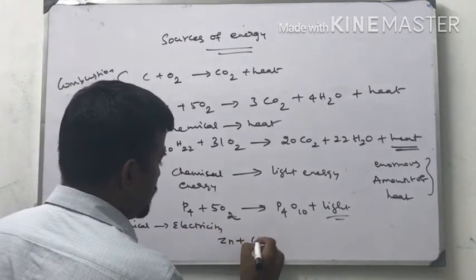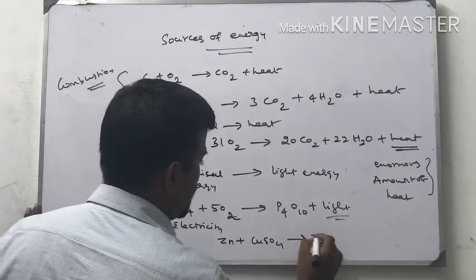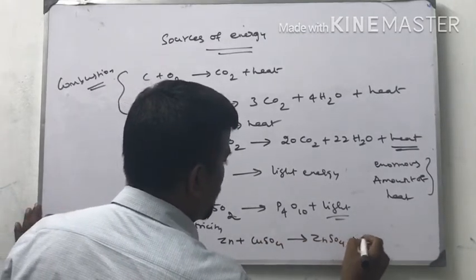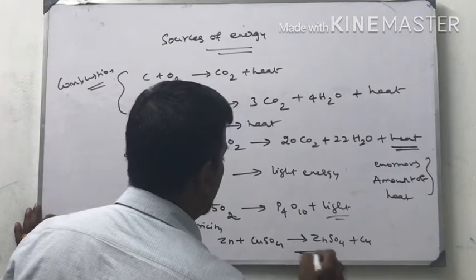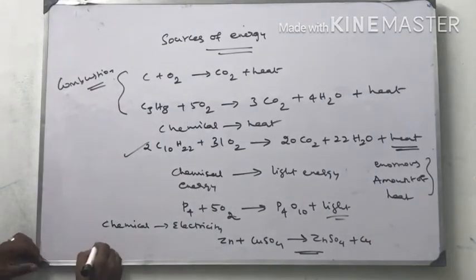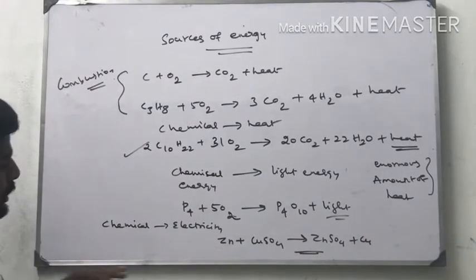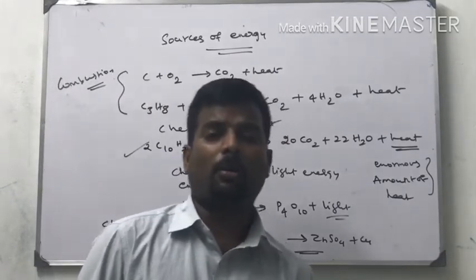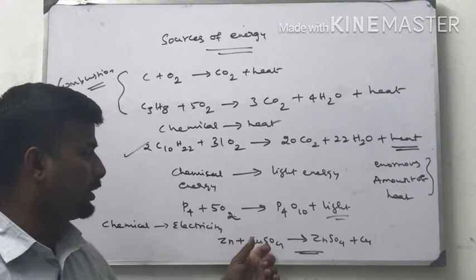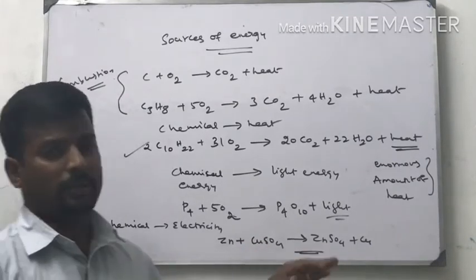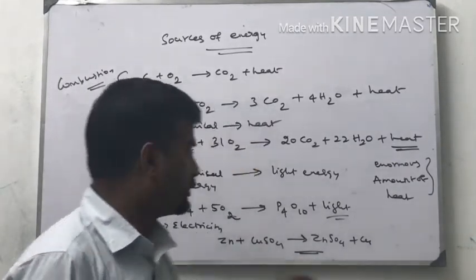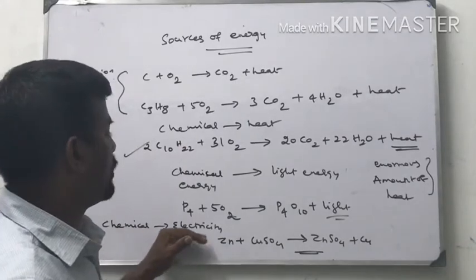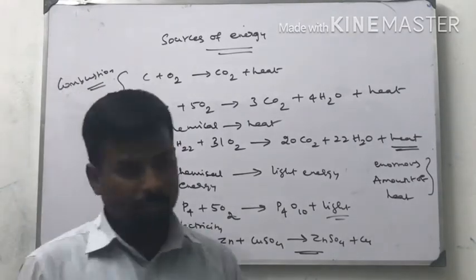Suppose the reaction of zinc and copper sulfate gives zinc sulfate plus copper, plus current will come. This is a displacement reaction. The more reactive metal displaces the less reactive metal from its salt. This we learned in 10th standard. This is also an example of chemical energy into electricity.